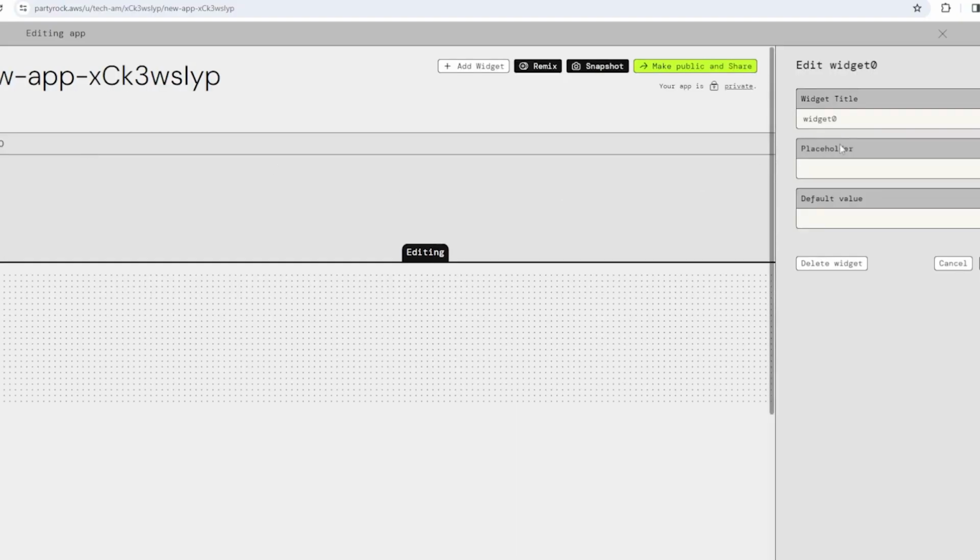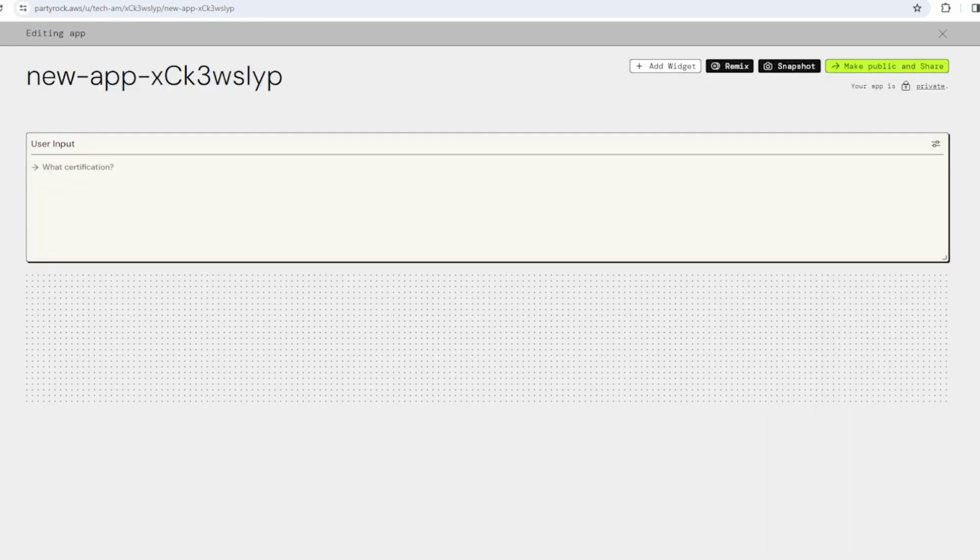We're going to start off with the user input, and you can see it pulls open a blade that's off to the right. This will have the title of the widget that you're going to be using and also the placeholder that's going to be some information that you want to put for the user to know. So we're going to put the user input and maybe ask what certification are you going to be working on.